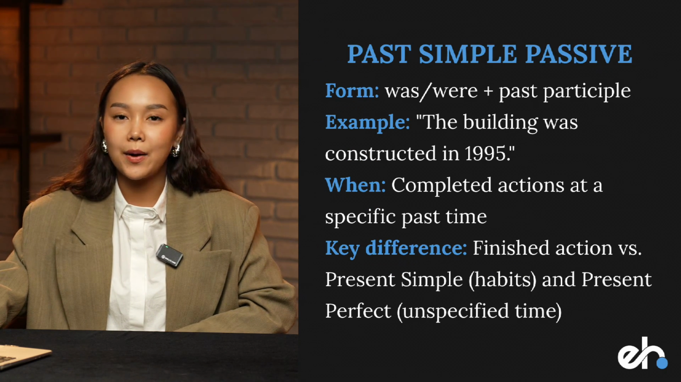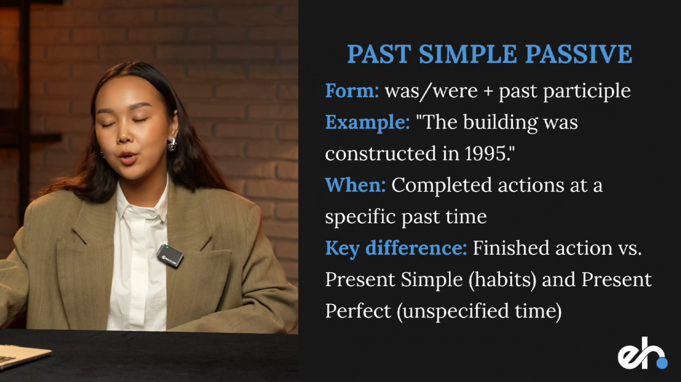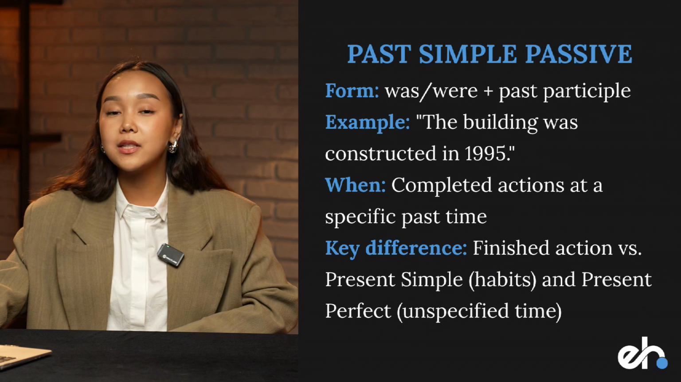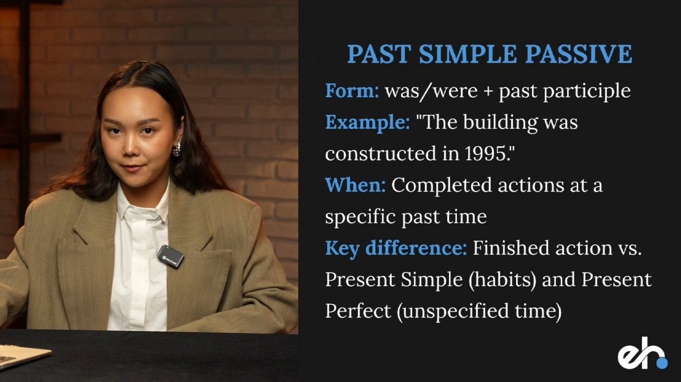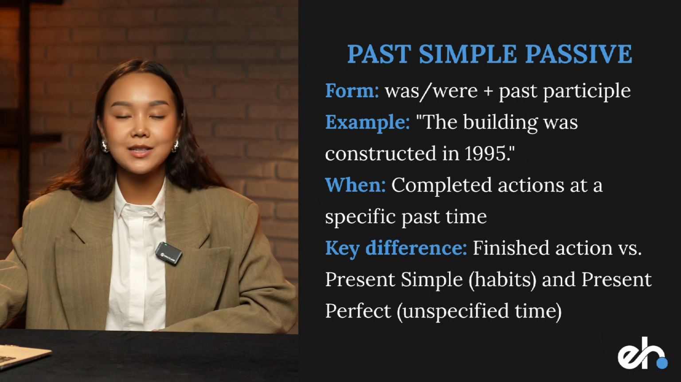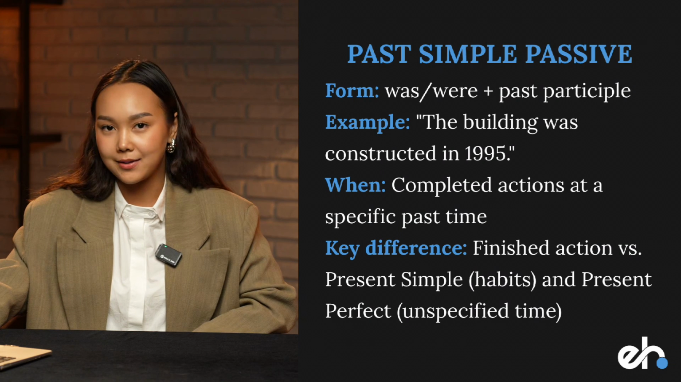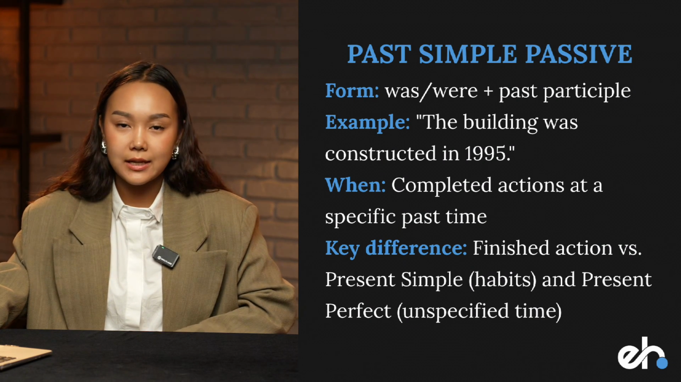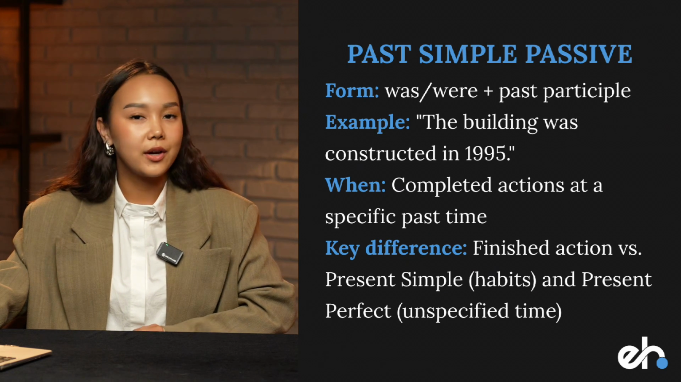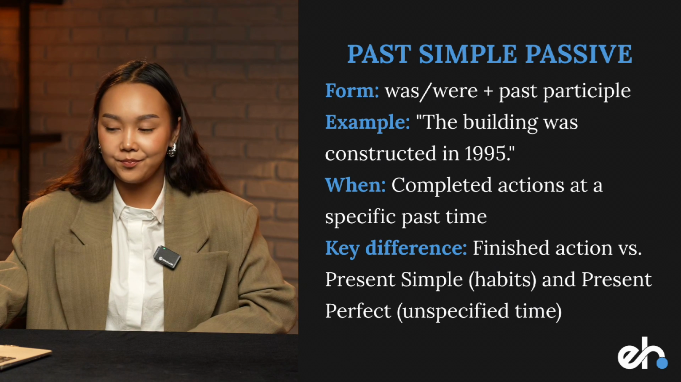The next one is past simple passive. Form is the following: was, were, plus past participle. For example, the building was constructed in 1995. So we are talking about completed actions at a specific past time. Something happened in the past. And key difference here is that it is a finished action. We are not talking about habits, and the time is specified.